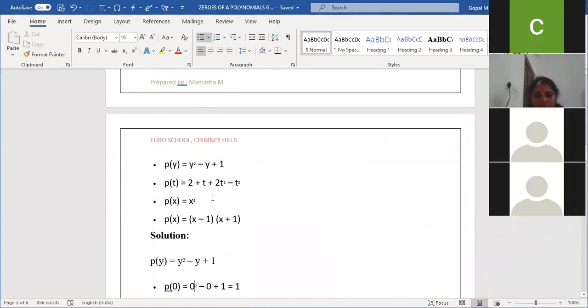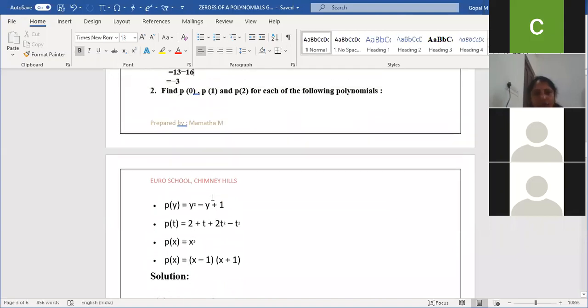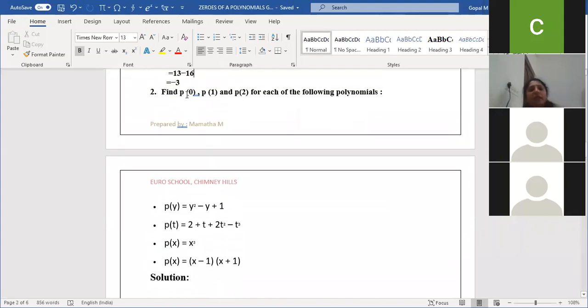Next. Second question. Find P of 0, P of 1 and P of 2 for each of the following polynomials. Means in the place of the variable in whatever polynomial they have given here, we need to apply 0, 1 and 2. Am I clear on the question? Any doubt in the question, children? No, ma'am.